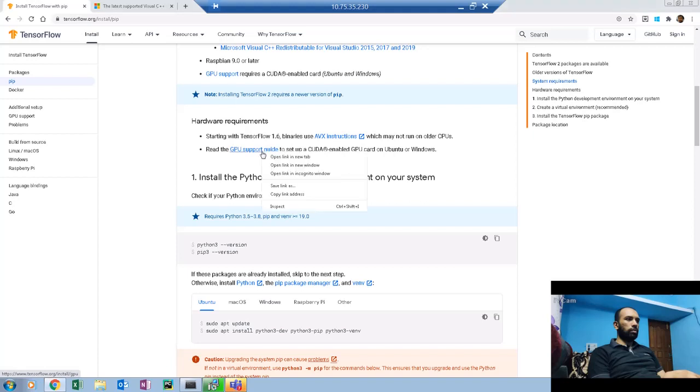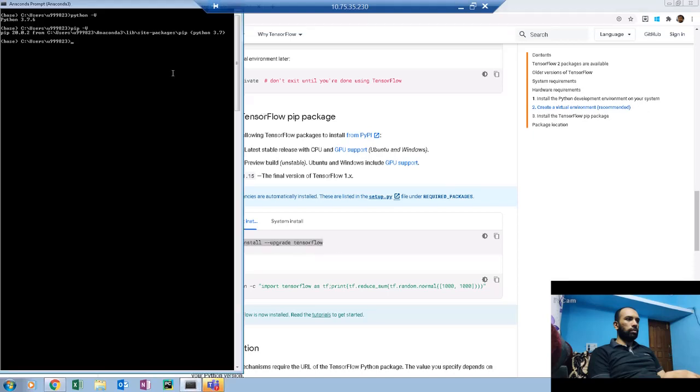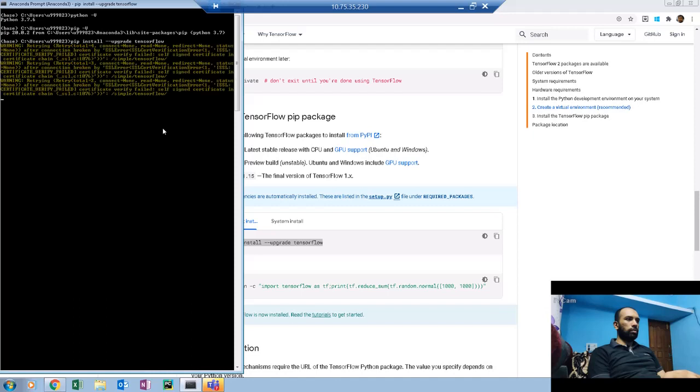So we got this support guide. That's it. Where's the installation? Setup successful. Good. So let's give it a try. Let's see if it's asking for that CUDA GPU setup. So the first thing we are going to do is install with this command. This is the command to install, pip install TensorFlow. Let's see. We are getting an SSL error.